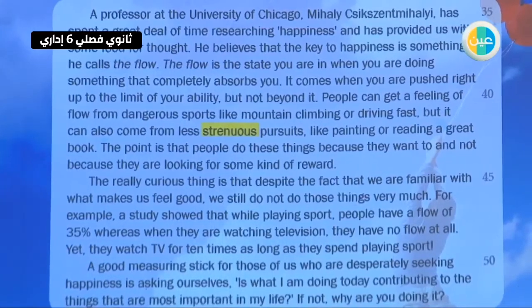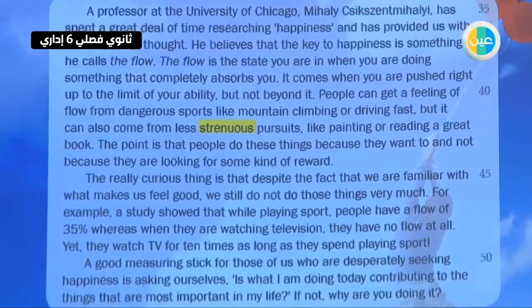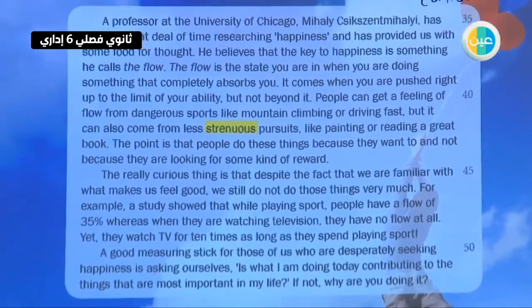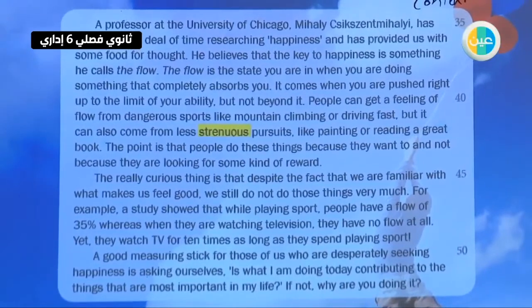A professor at the University of Chicago, Mihaly, has spent a great deal of time researching happiness and has provided us with some food for thought. He believes that the key to happiness is something that he calls the flow. The flow is the state you are in when you are doing something that completely absorbs you. It comes when you are pushed right up to the limit of your ability, but not beyond it.